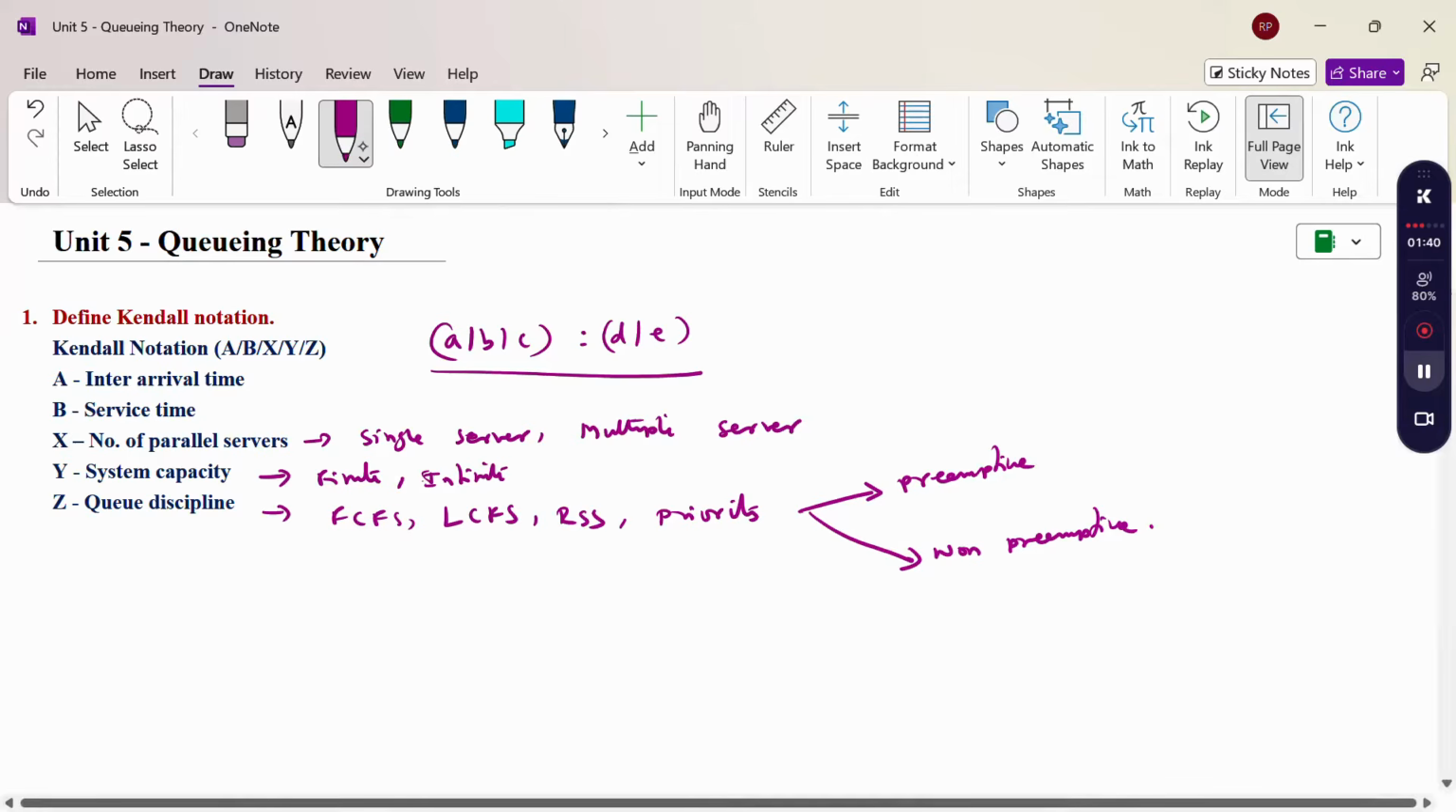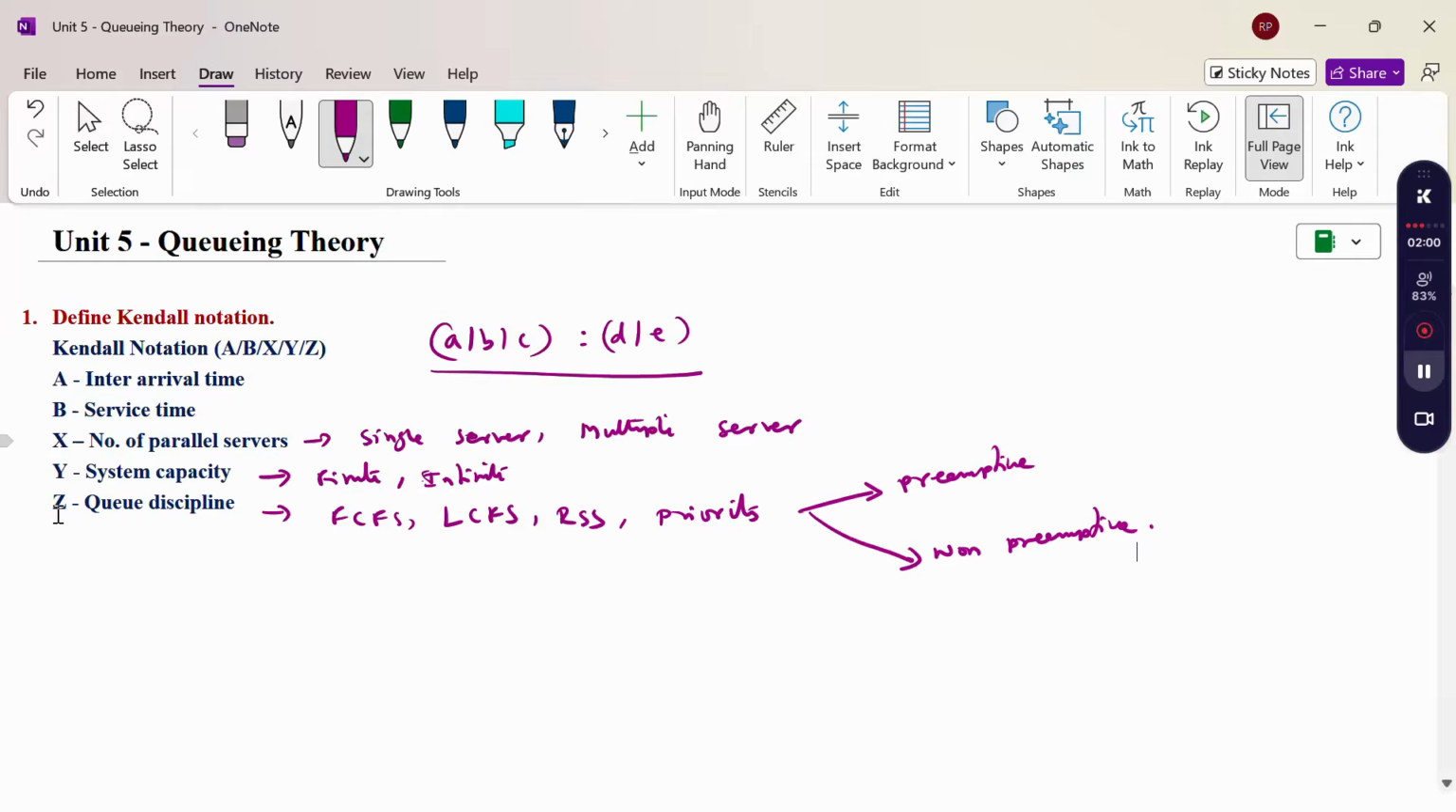This explanation is not necessary. So just write Kendall notation means A, B, C, D, E or A, B, X, Y, Z. Just mention what is A, inter-arrival time, B, service time, X, number of servers, Y, system capacity, Z, queue discipline. It's enough for 2 marks.